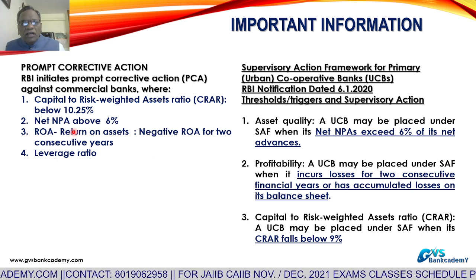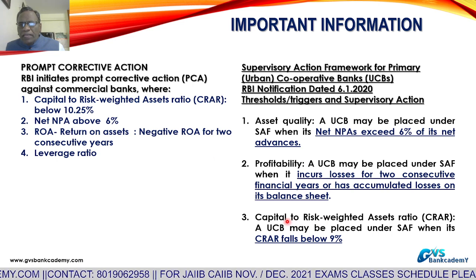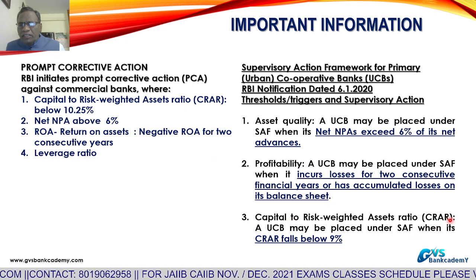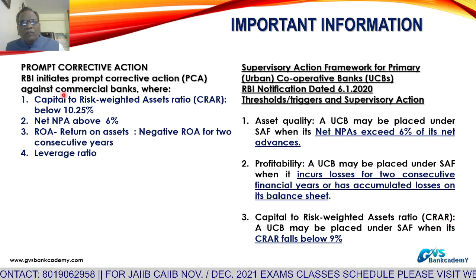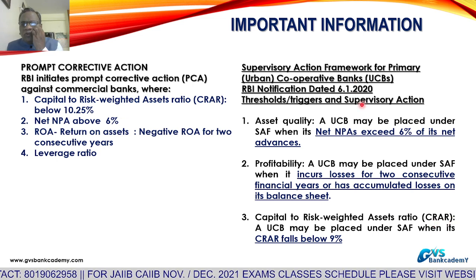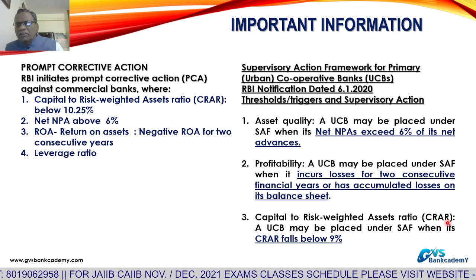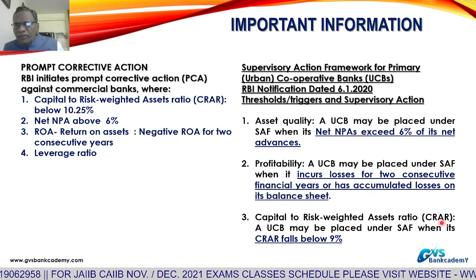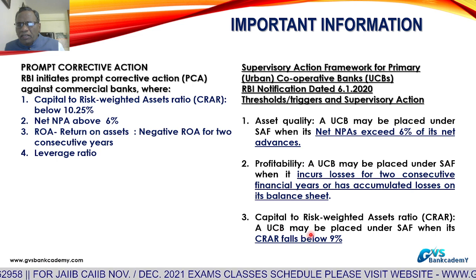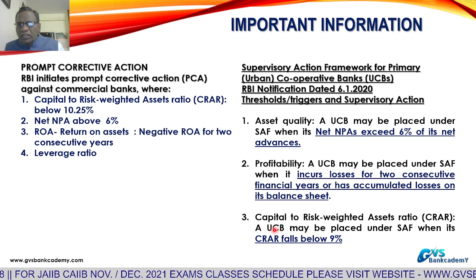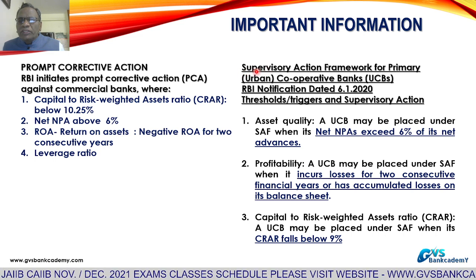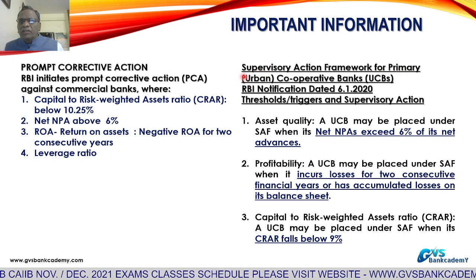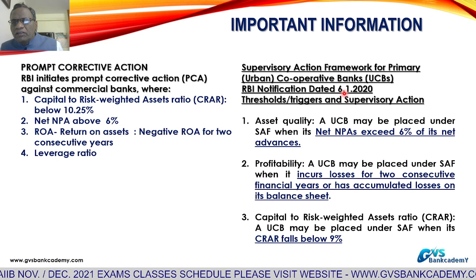Second, ROA, same. Then capital to risk weighted assets, CRAR. CRAR is important not only for commercial banks but also for urban cooperative banks. For all banks, CRAR is important. If any urban cooperative bank's CRAR falls below 9%, it will come under the supervisory action framework for primary urban cooperative banks.